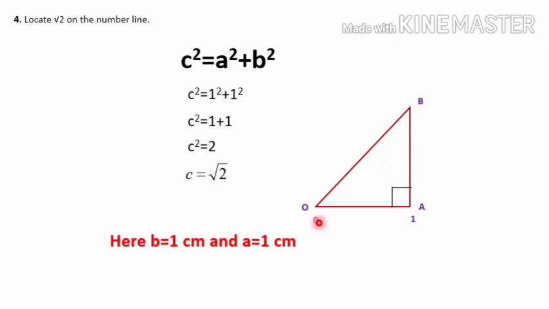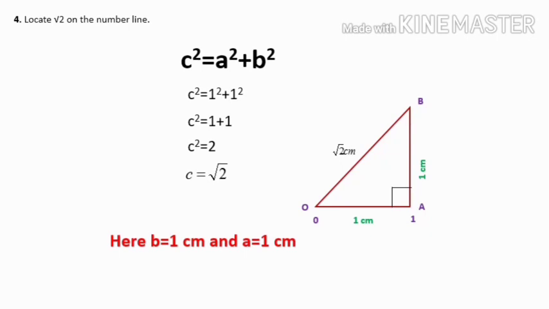First from 0 to 1 I have to take 1 unit, of course, or 1 centimeter. Then A to B also I have to take 1 centimeter. Then surely by using Pythagoras theorem, this 1 square and 1 square, total 2 we will get. Square root of 2 is the length of OB we have calculated here. So of course the length of OB will be root 2 centimeter. This is the way we are going to construct a triangle and mark root 2 on the number line.